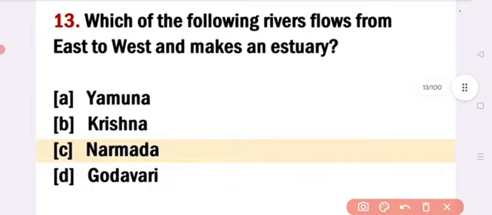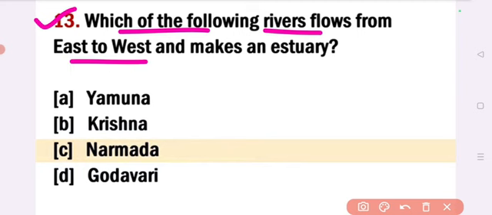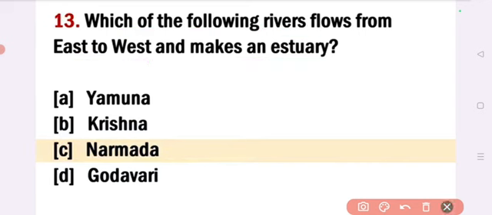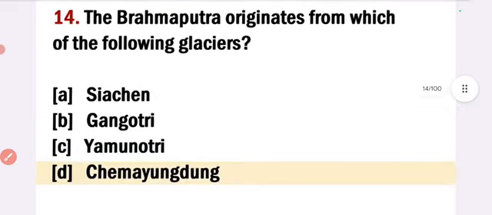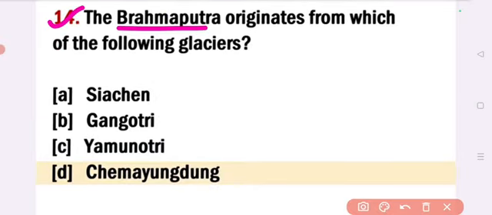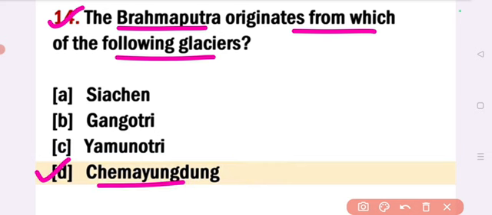Next, which of the following rivers flows from east to west and makes an estuary? Answer, option C, Narmada. Next, the Brahmaputra originates from which of the following glaciers? Answer, option D, Chemayung-dung. The Brahmaputra originates from the glacier Chemayung-dung.